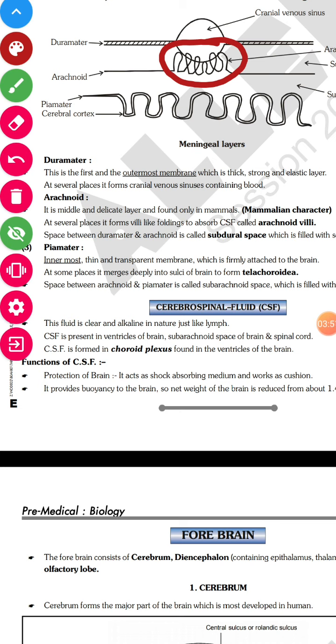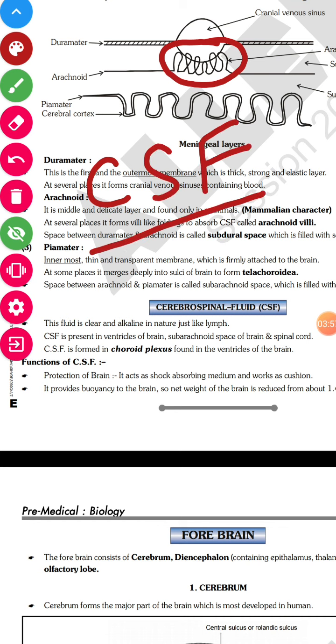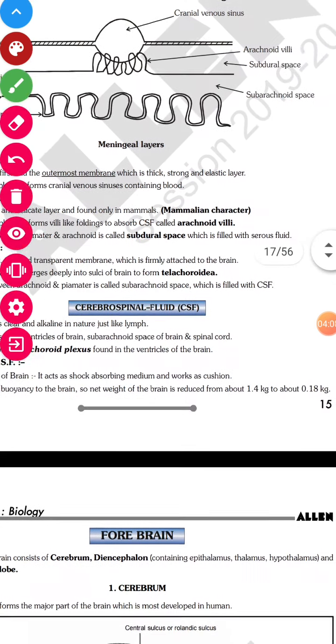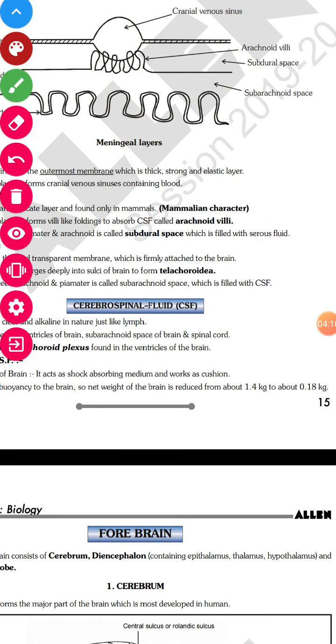If surface area is increased, it will absorb more cerebrospinal fluid, and you know that cerebrospinal fluid is very, very important. It provides buoyancy and protection from shock. So you will call these arachnoid villi.